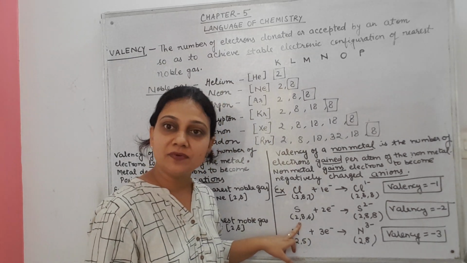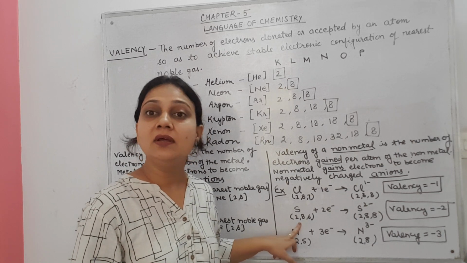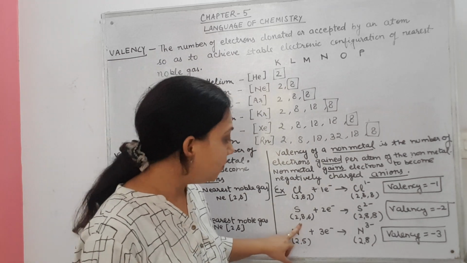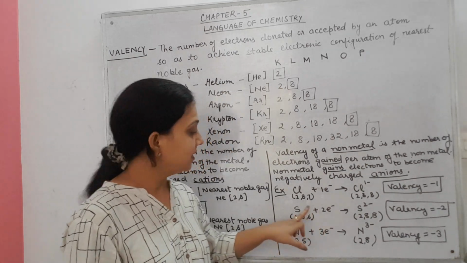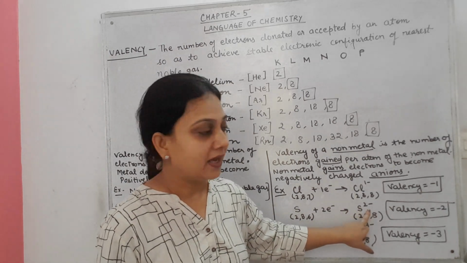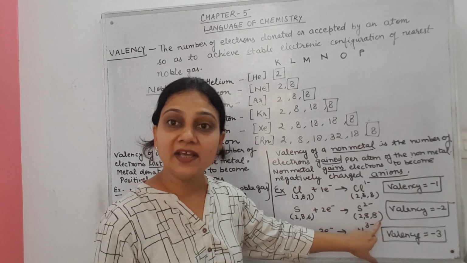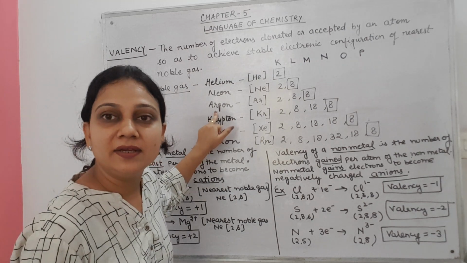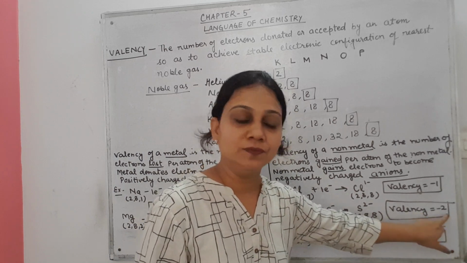Second example, sulfur. Sulfur atomic number 16. So how to write the electronic configuration in terms of K, L, M shell? 2, 8, 6. So how many electrons are required to complete its octet or valence shell? 2 electrons. So after gaining 2 electrons, sulfur will change into S2 minus ion and the electronic configuration of S2 minus ion is 2, 8, 8, which is exactly same as the electronic configuration of argon, a nearest noble gas. That's why the valency of sulfur is minus 2.